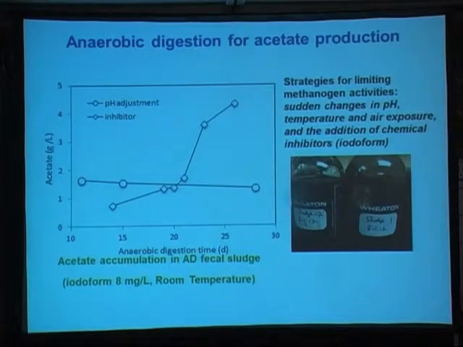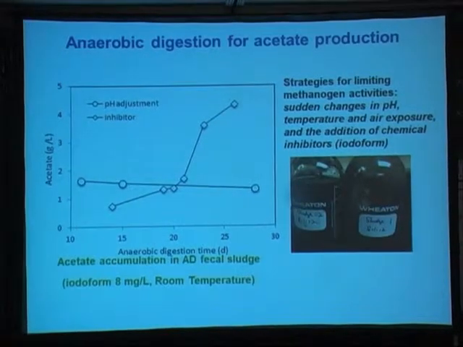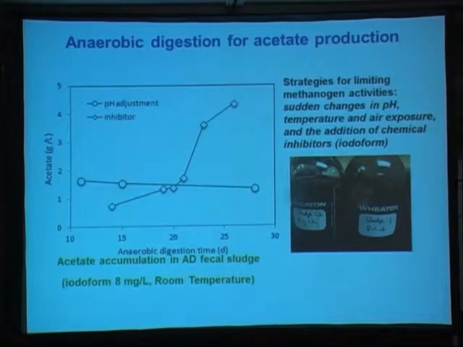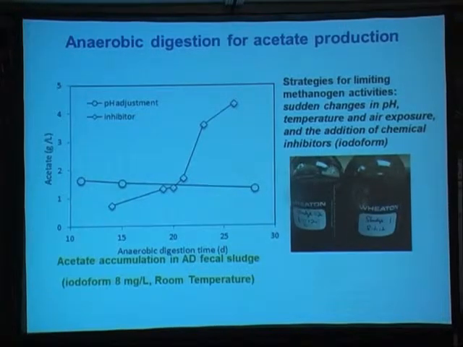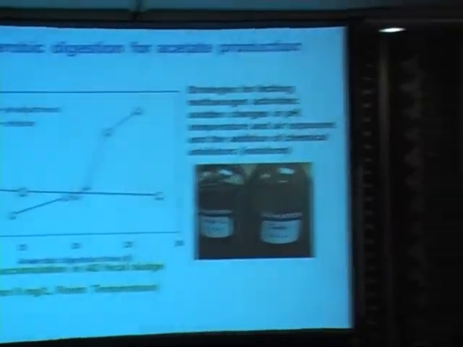So we did some anaerobic digestion of the fecal waste, and this part of the work was done by my colleagues at Michigan State. They tried different methods to accumulate acetate, because there is a lot of literature showing approaches such as changing the pH or temperature, adding some air, or adding chemical inhibitors.